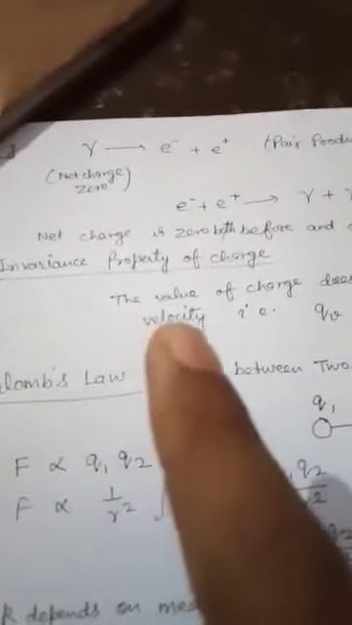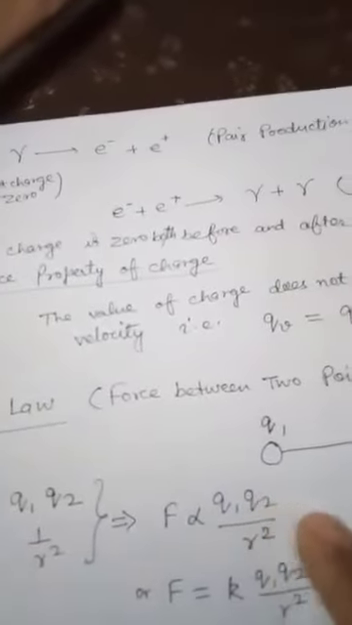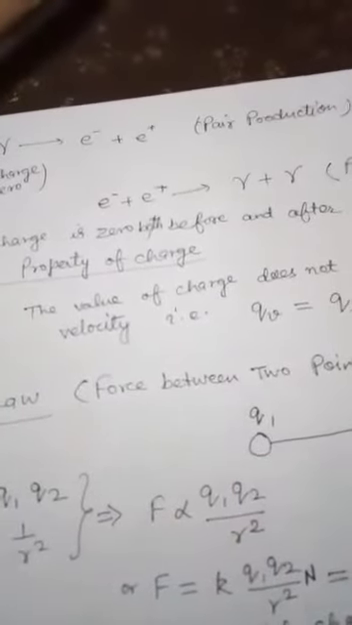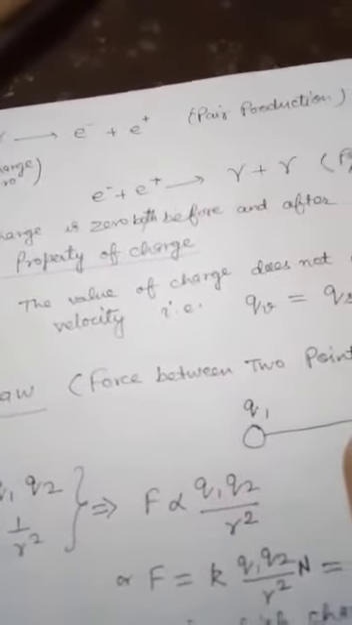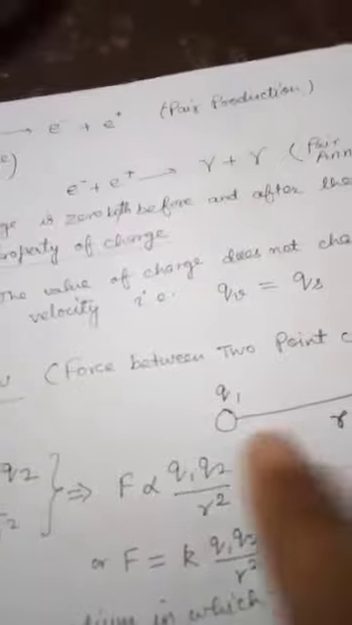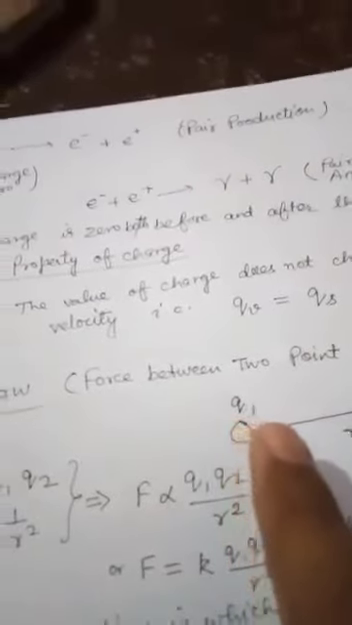Invariance of charge means charge remains the same even if it moves with velocity. So the value of charge does not change with velocity. That is, Qv = Qs. Here Qs stands for charge when it is stationary, and Qv is charge when it is moving with velocity v.